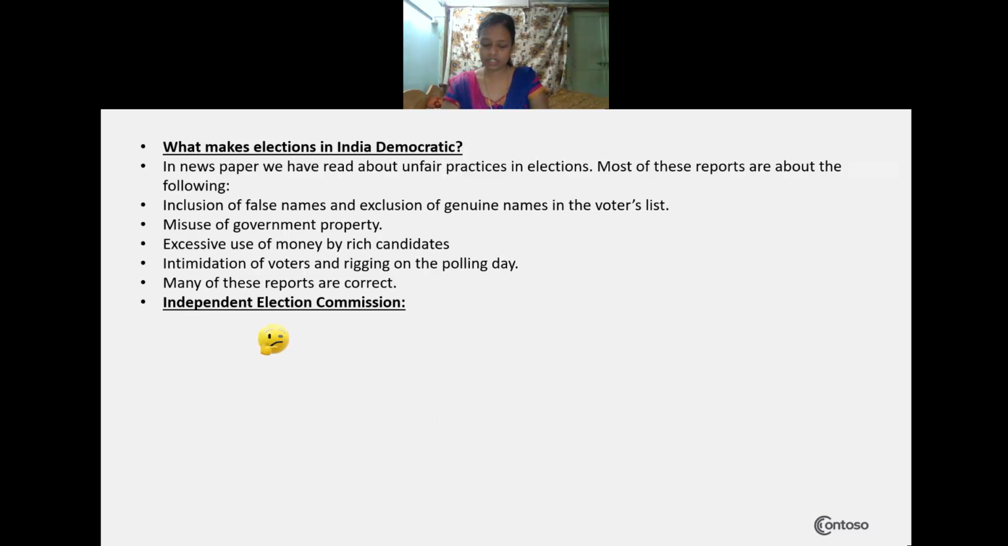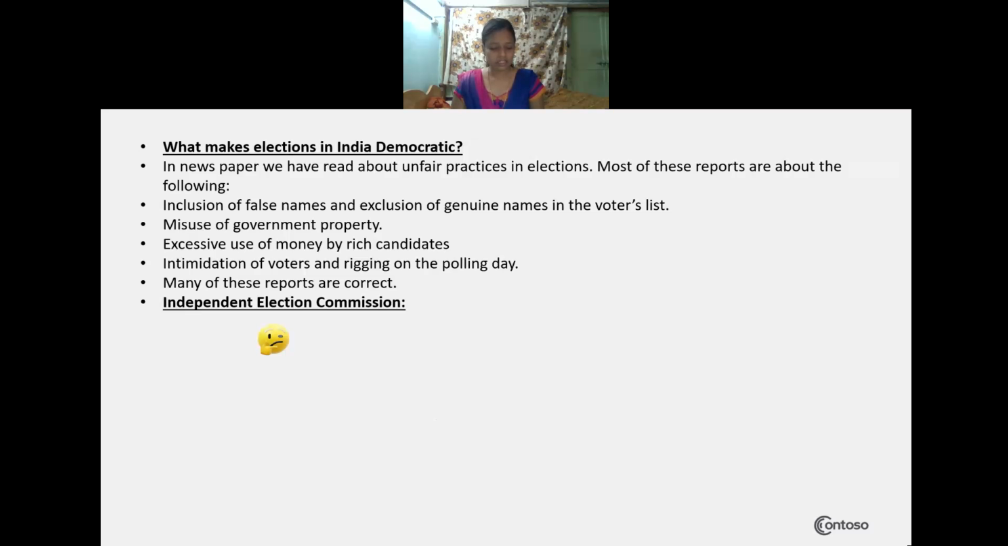Next, misuse of government property. During the period of election, the ruling party gives some facilities to political parties for their campaigning. Then there is excessive use of money by rich candidates. If a rich candidate stands in the election, more and more money will be spent on it. As well as on the polling day, any kind of threatening or rigging should not take place.